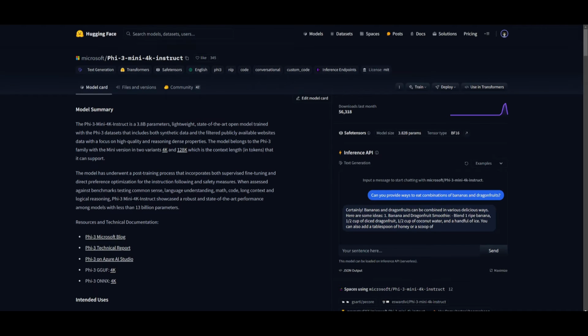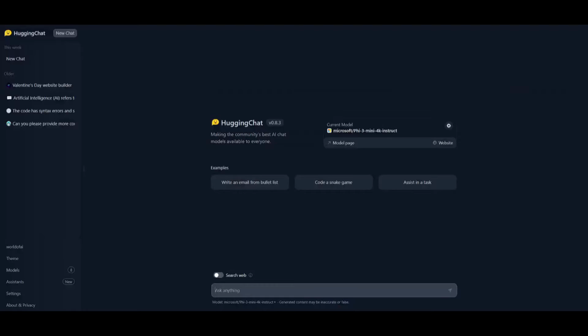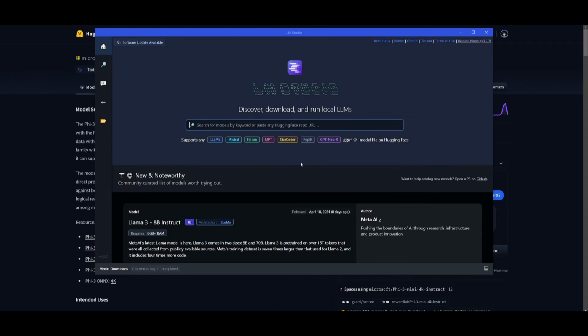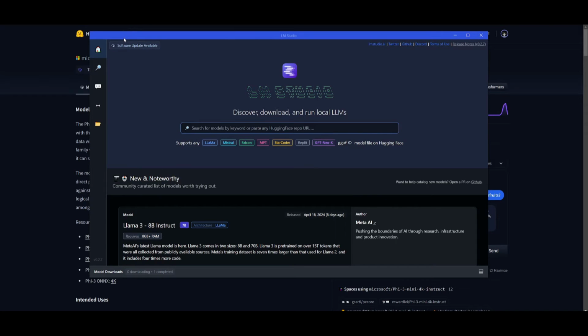Now, before we move on to test this model, I want to showcase how you can install it or how you can actually access it. There are two methods. You can obviously use Hugging Chat to get started and access all four of these models, or you can install it locally by simply copying the model card and opening up LM Studio. If you do not have LM Studio, I'm going to leave a link to it in the description below. This is a great way for you to install any sort of open source model locally.